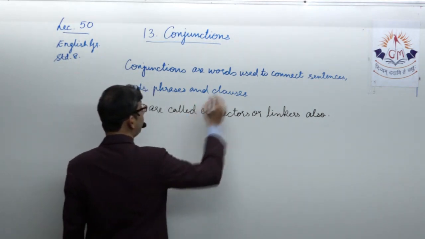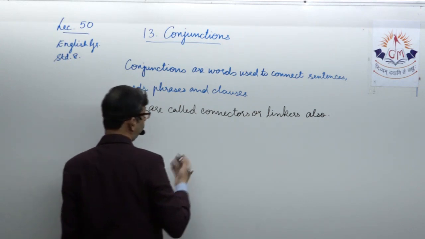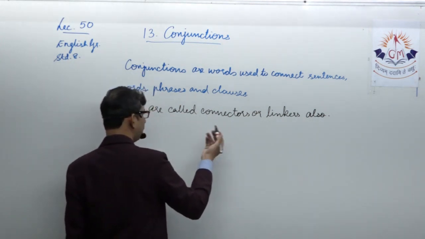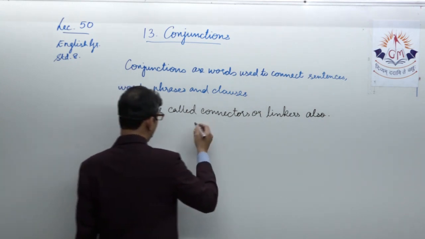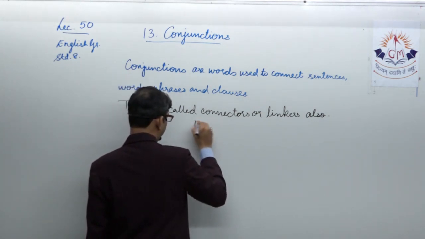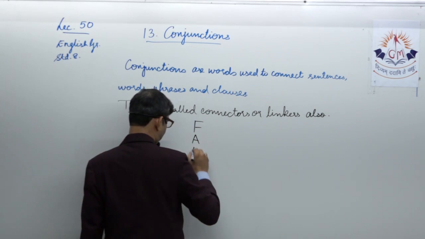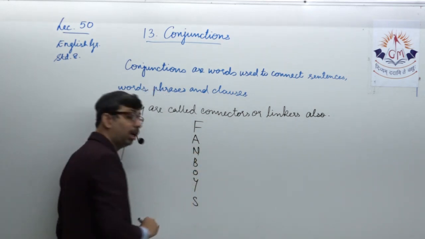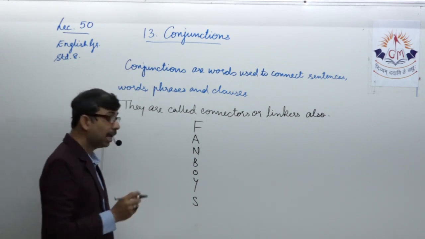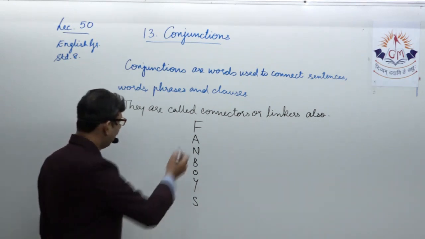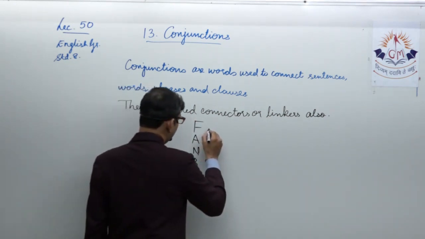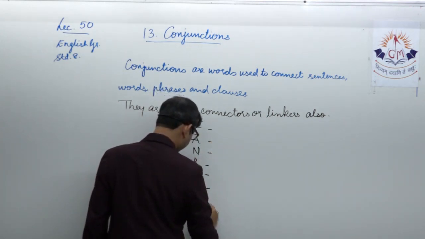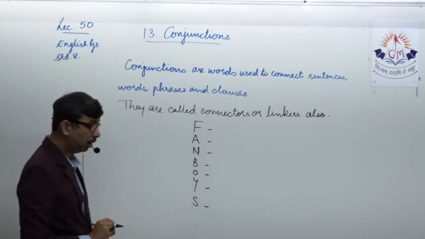Well, to remember the common coordinating conjunctions that we use, we simply need to remember an acronym that is created with the words FANBOYS. Yes, you might have recalled the moment I put this on the board. Each letter stands for one coordinating conjunction that you have learned earlier.